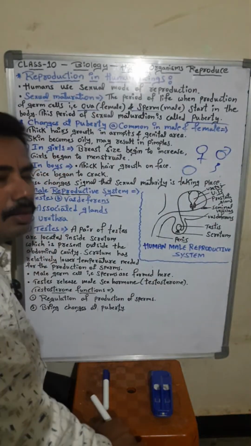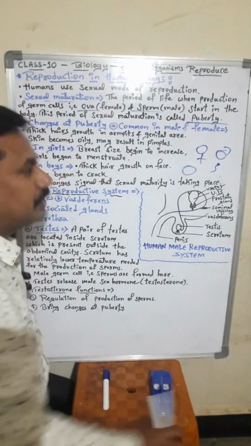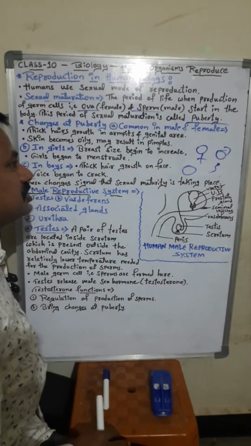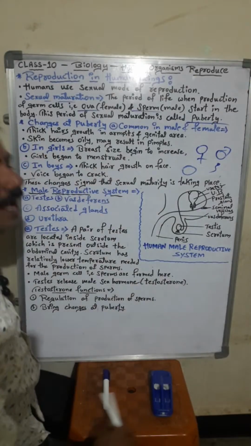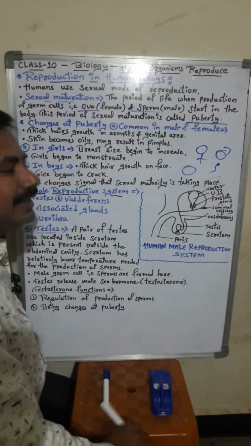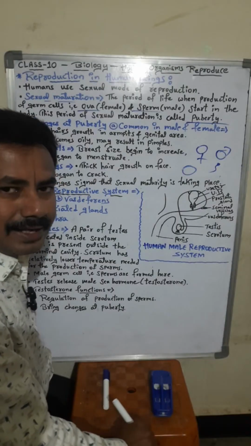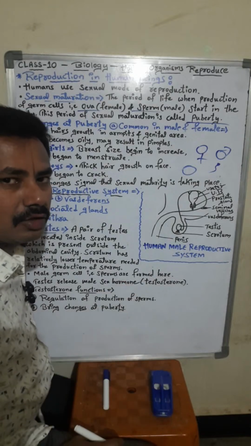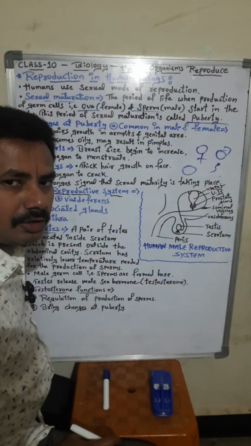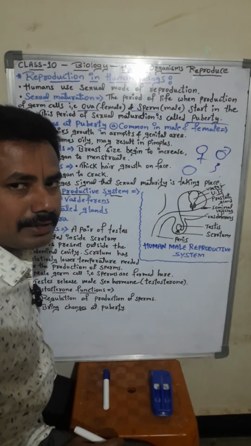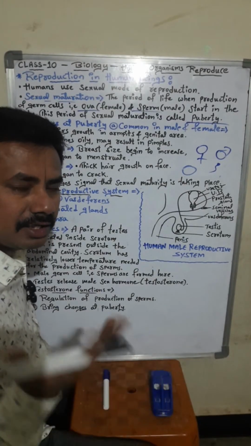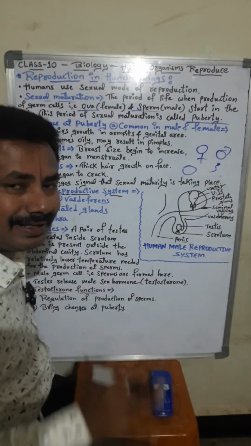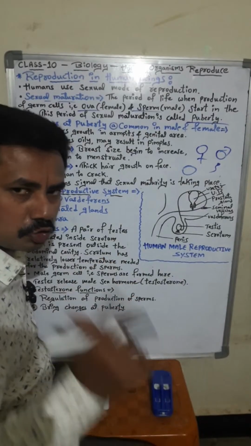First, the common changes in boy and girl, the same changes. Thick hair growth in the armpit, between the hand and the body, and in the genital area, the private part. Thick hair will grow in both boys and girls during this puberty. So this is the first point.